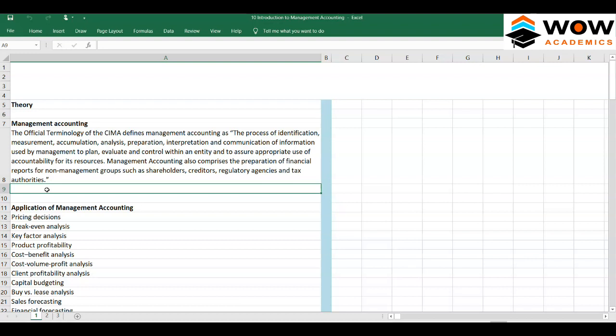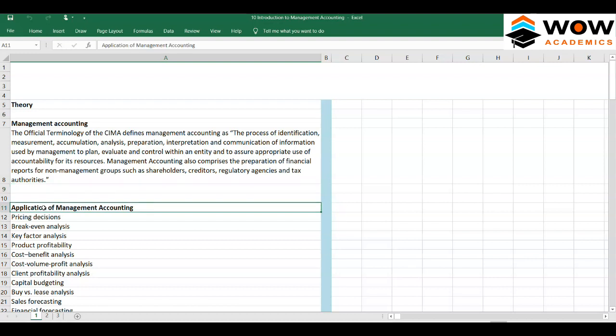So where is this concept of management accounting helpful? Assume that you are studying a course, something like CIMA or CMA. In India you have CMA. There are many courses here.